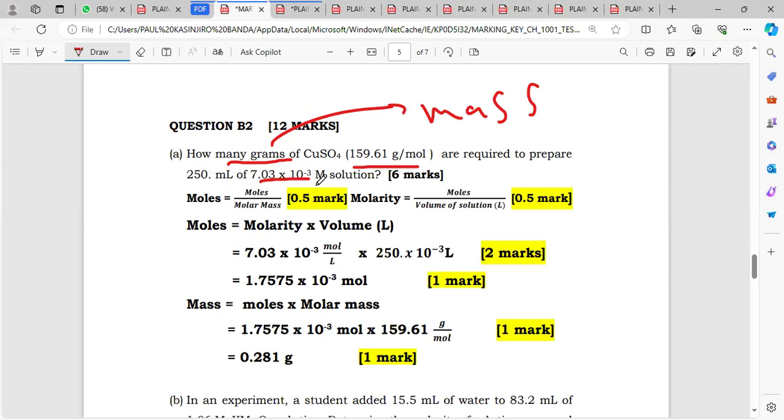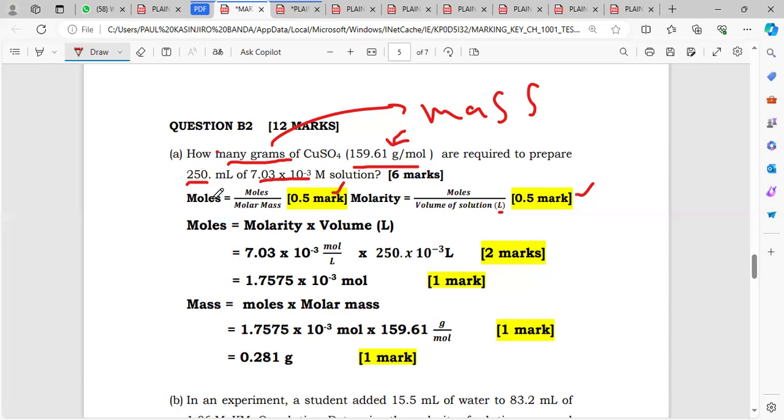So we can see that from the molarity and the volume, we can find the number of moles, right? And then we are going to combine those moles with the molar mass here to find the mass that is required. So we know the formula for molarity. Molarity is equal to moles over the volume of the solution. It's very important to know these formulas. You can see here they are giving marks for them, right? So you should know the formula. Molarity is equal to moles over volume, and we know this volume has to be in liters.